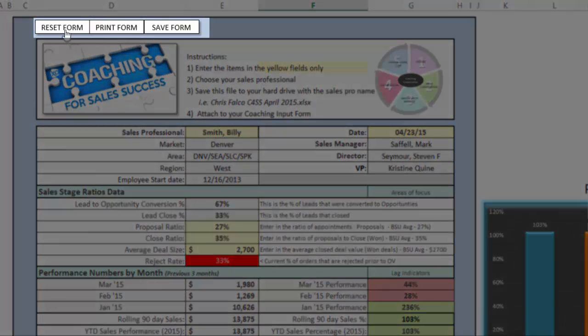I can reset the form. So if I wanted to create another one right now for another salesperson, I could after I save this.